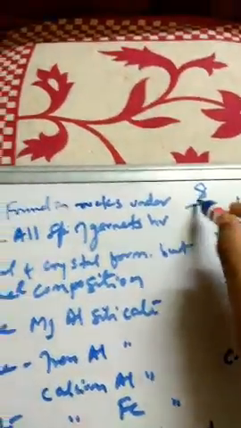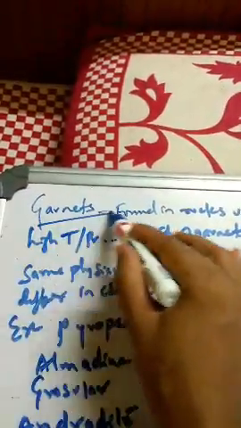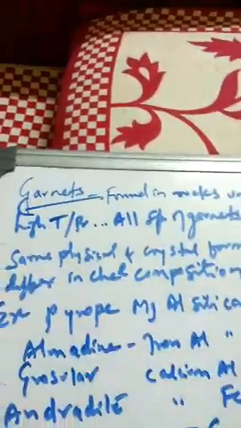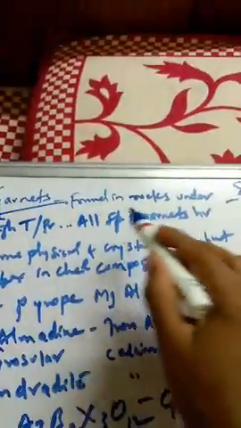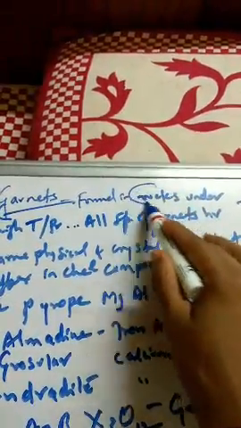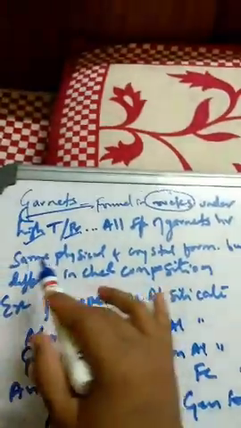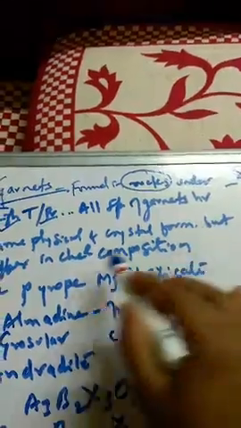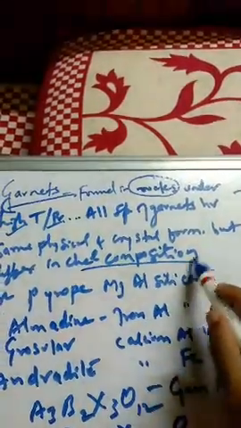Okay, so class 8 regarding the garnets. So what are these garnets? Next concept of this after spinels. Garnets are found usually in metamorphic rocks under high temperature and pressure. All species of garnets have the same physical and crystal form, but they have different chemical compositions. They may have the same physical and crystal form, but the chemical composition of these garnets varies.